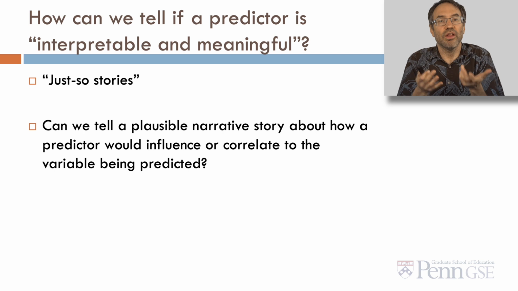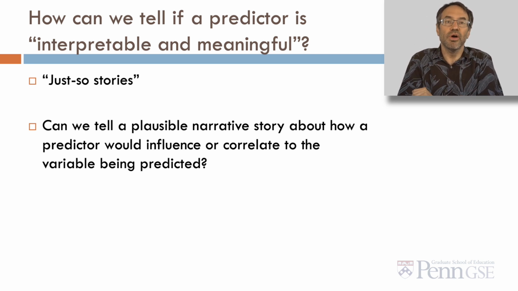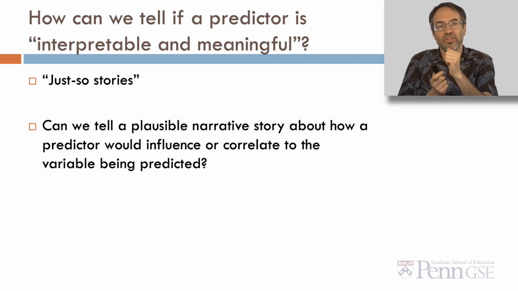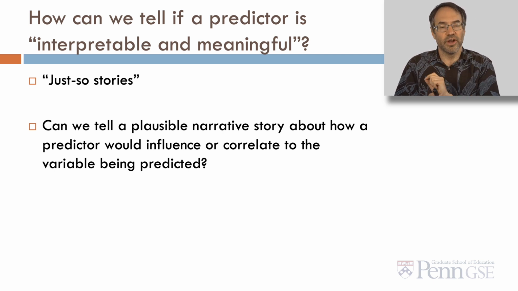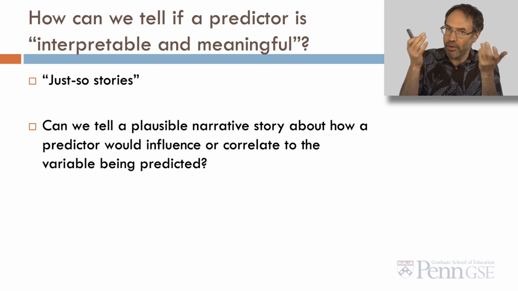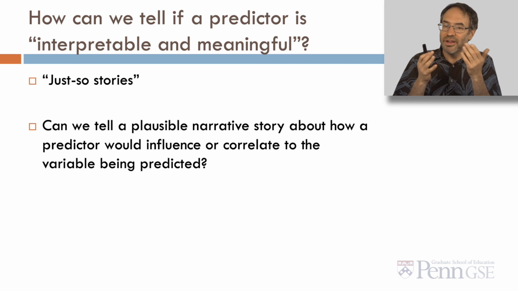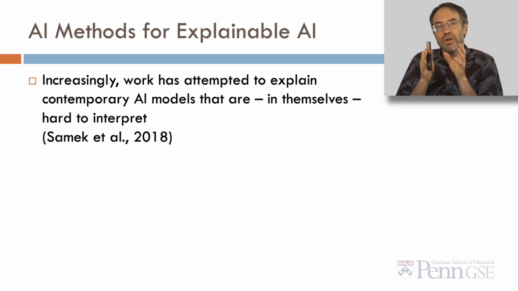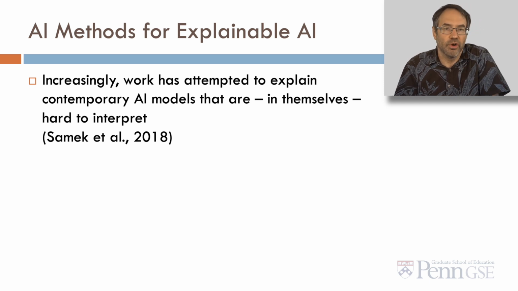So how can we tell if a predictor variable is interpretable and meaningful? One of the things that people do, I like to call just so stories. And that's a case where we ask, can we tell a plausible narrative story about how a predictor would influence or correlate to the variable being predicted? If we can tell that plausible narrative, that just so story, this is just how it's so, then we can consider that the predictor is relatively interpretable and meaningful. If we can't tell such a story, how do we really interpret it? Now, Lewin Katinger talked about relatively interpretable models, but what if you have a model that's just not interpretable?